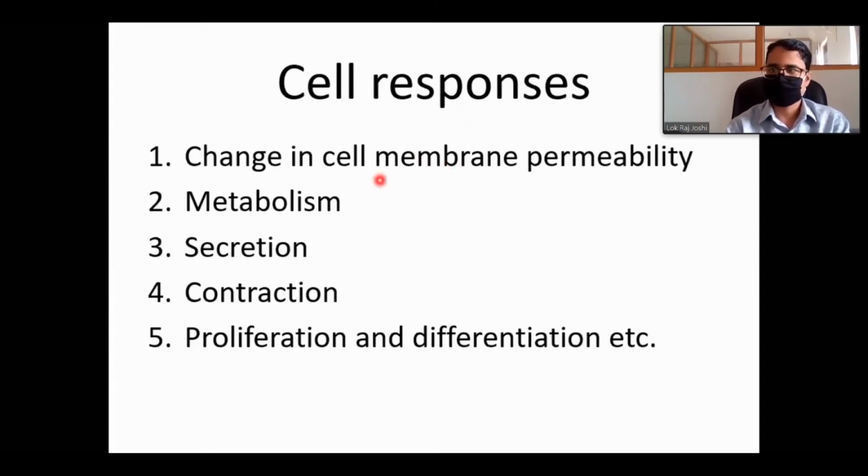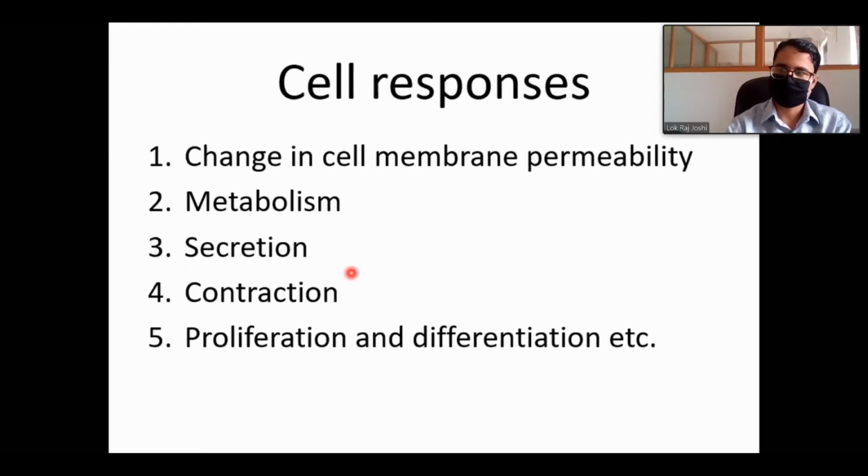Metabolism: there will be some change in metabolic rate or a particular mechanism inside the cell. Maybe synthesis of various substances or their degradation, catabolism, anabolism, different mechanisms. Secretion: the excited cell may secrete some other substance. We call it secretion. And in the case of some cells, it may be contraction.